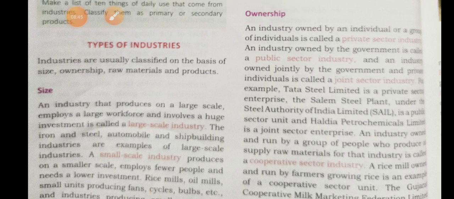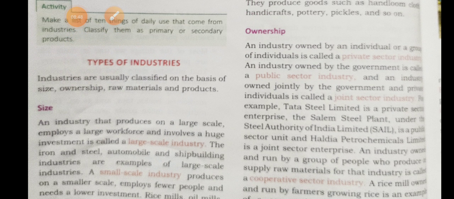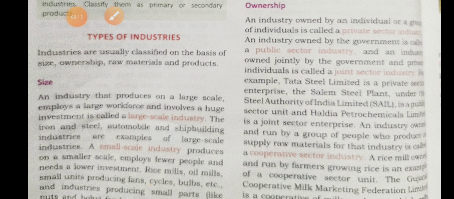So we can revise what we learned in this lesson. We discussed the types of industries. Industries are usually divided on the basis of size, ownership, raw material and products. First we discussed size: large scale industry, small scale industry, village or cottage industry. For starting a large scale industry we need a lot of people as employees and a huge amount of money as investment or capital.